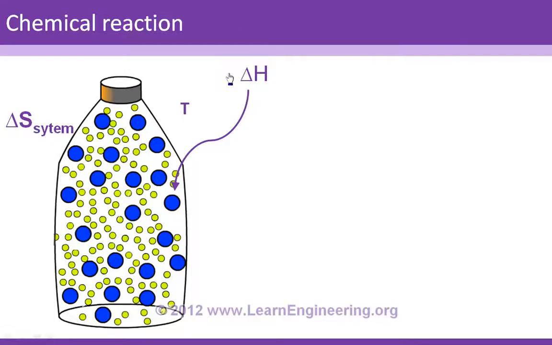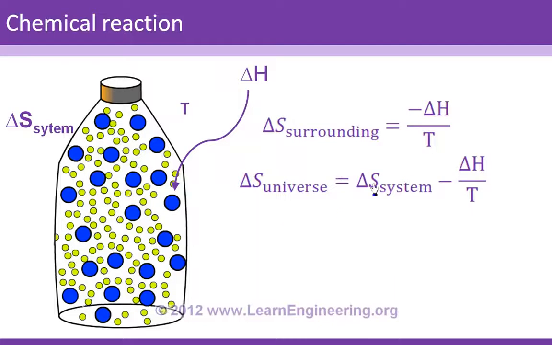Here is a clue for that. You know the heat absorbed by the system, so the same amount of heat is lost by the surroundings. So you can say the entropy change of the surroundings is minus delta H by T. So the entropy change of the universe is the sum of these two quantities, system plus surroundings. If this quantity is greater than 0, then this process will be feasible.